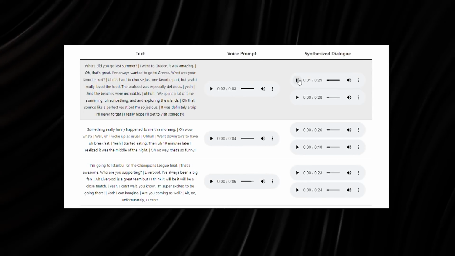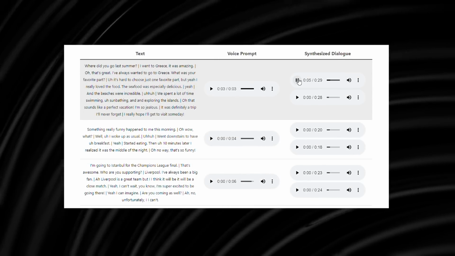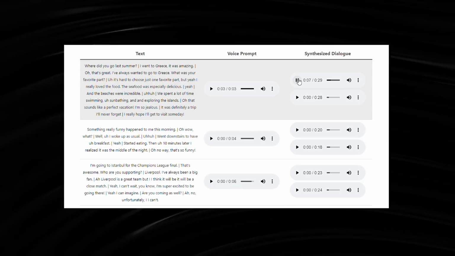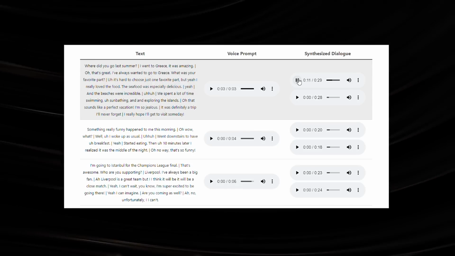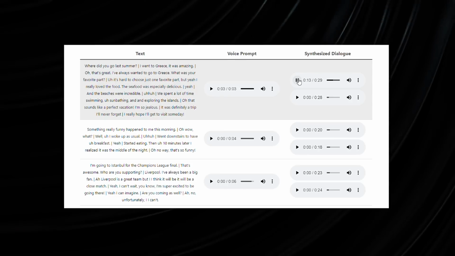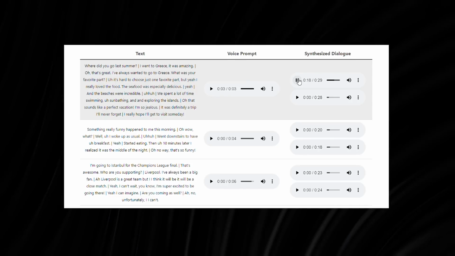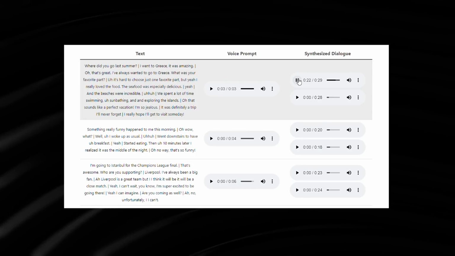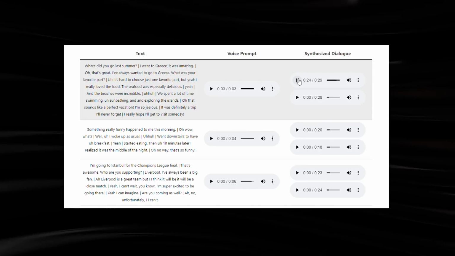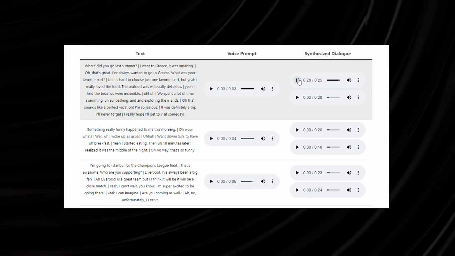Where did you go last summer? I went to Greece. It was amazing. Oh, that's great. I've always wanted to go to Greece. What was your favorite part? It's hard to choose just one favorite part, but yeah, I really loved the food. The seafood was especially delicious. Yeah? And the beaches were incredible. We spent a lot of time swimming, sunbathing, and exploring the islands. Oh, that sounds like a perfect vacation. I'm so jealous. It was definitely a trip I'll never forget. I really hope we'll get to visit someday.